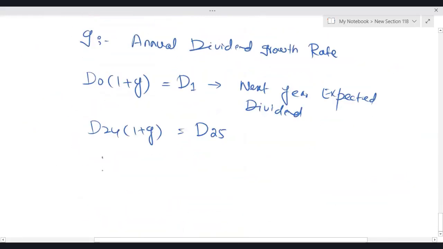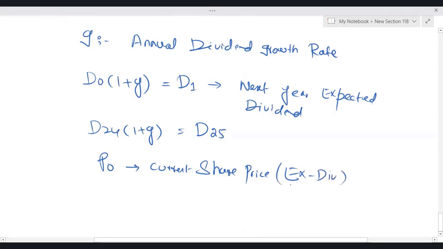Now P naught. P naught is the current share price, ex div. Ex div means excluding dividend, which does not have the impact of dividend. If the examiner gives you the cum price, cum div meaning including dividend, we will not be using this.